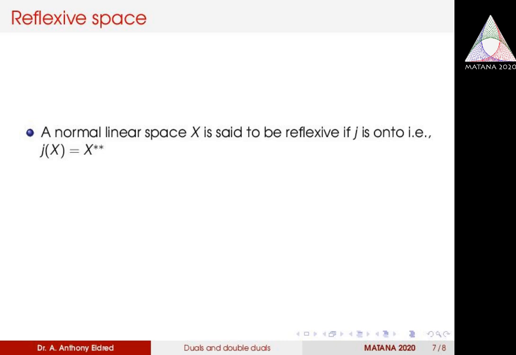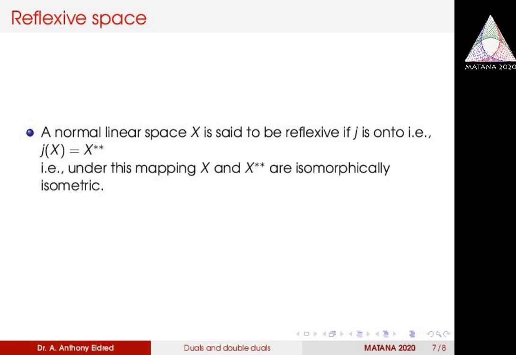That is, if X and X double star are isometric under this mapping J, which is called a canonical embedding of X into X double star, then we say that X is reflexive.